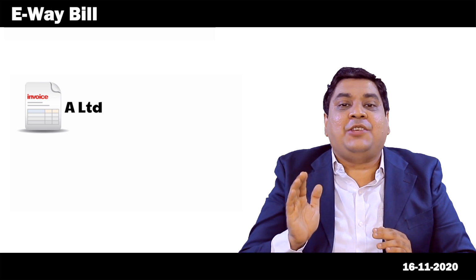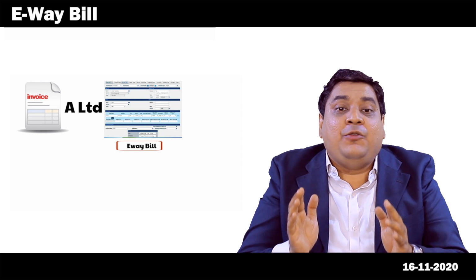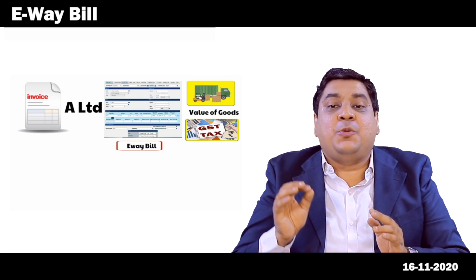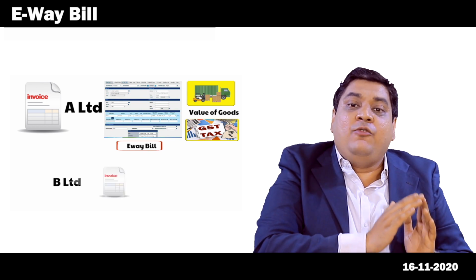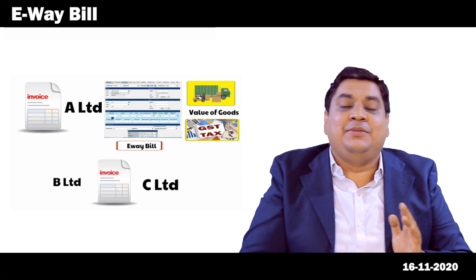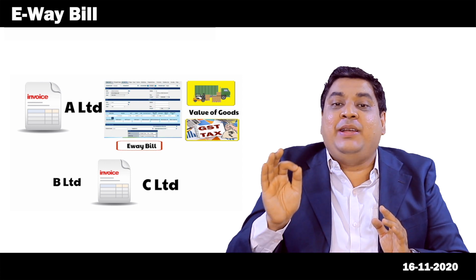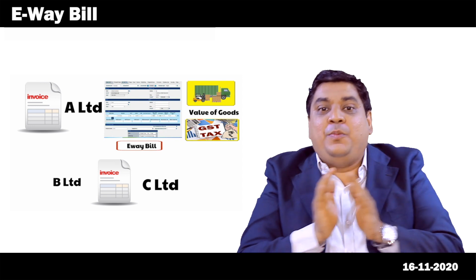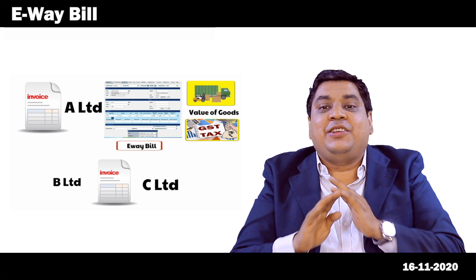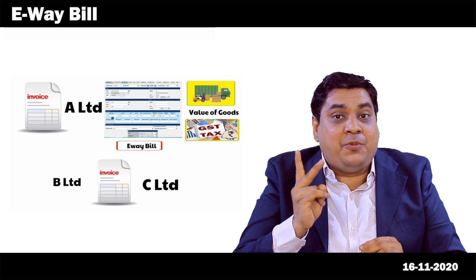In this case, invoice of A Limited has to be sent along with Eway Bill. In the e-way bill, the value of the goods and the GST tax has to be as per the invoice of A Limited. B Limited will invoice C Limited separately. In this option, the customer, that is C Limited, will know the price of sale by A Limited to B Limited, and hence it is not preferred in business. So, we have a second option.